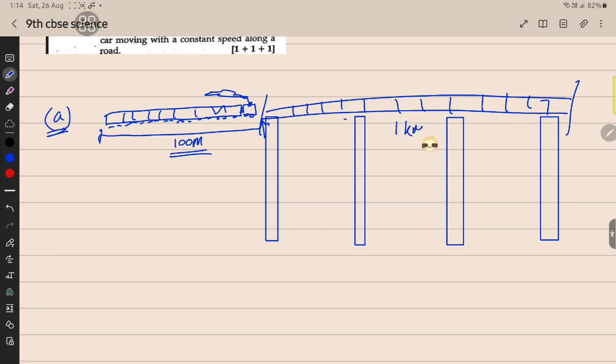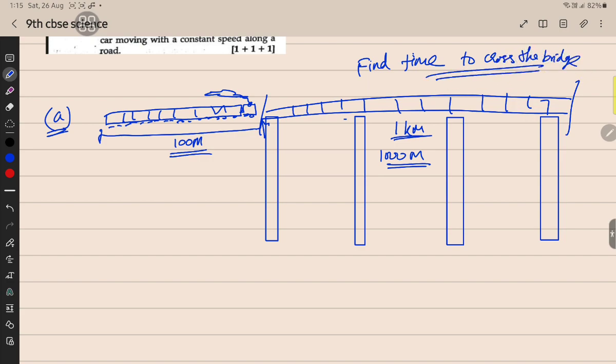So for easy calculation, we want to convert into meters. 1 kilometer is 1000 meters, so the bridge is 1000 meters. It is 10 times the length of the train. What they are asking is to find the time it takes to cross the bridge. So how do we find the time? This is the question.